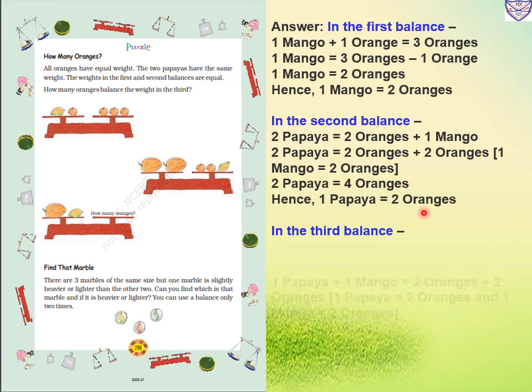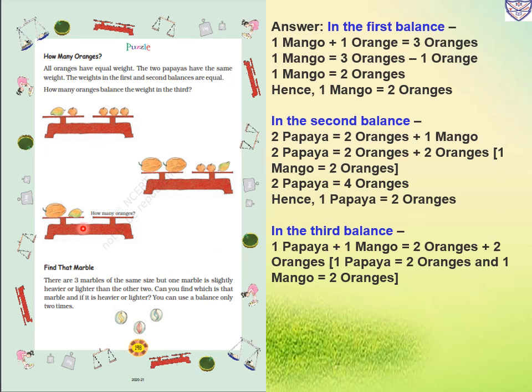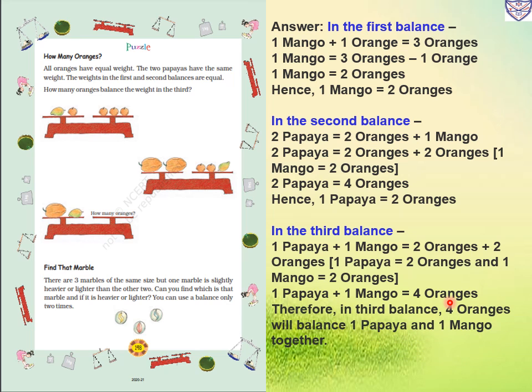So now in the third balance we can keep 1 papaya, and 1 mango is already there. So we have to keep something here to balance. For 1 papaya we will keep 2 oranges, and for 1 mango we will keep 2 oranges, since 1 papaya equals 2 oranges and 1 mango equals 2 oranges. It will be balanced. So 1 papaya plus 1 mango equals 4 oranges. Therefore, in the third balance, 4 oranges will balance 1 papaya and 1 mango together.